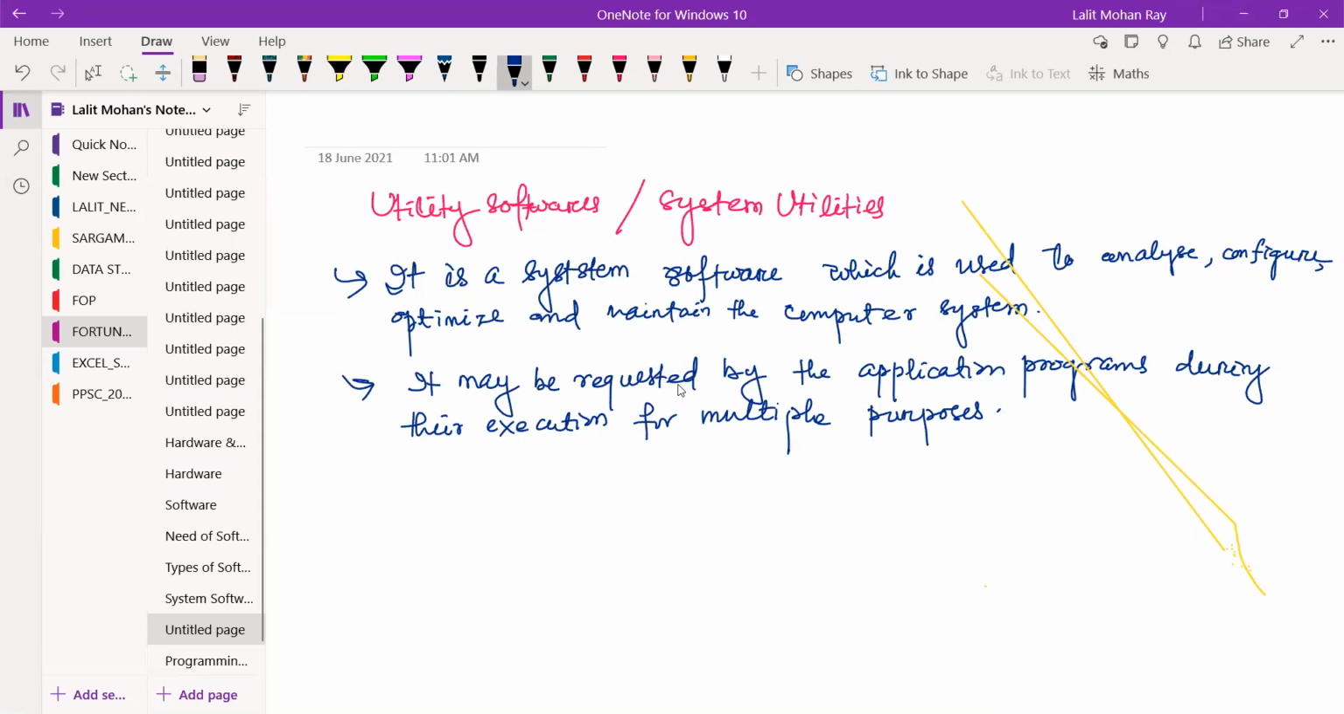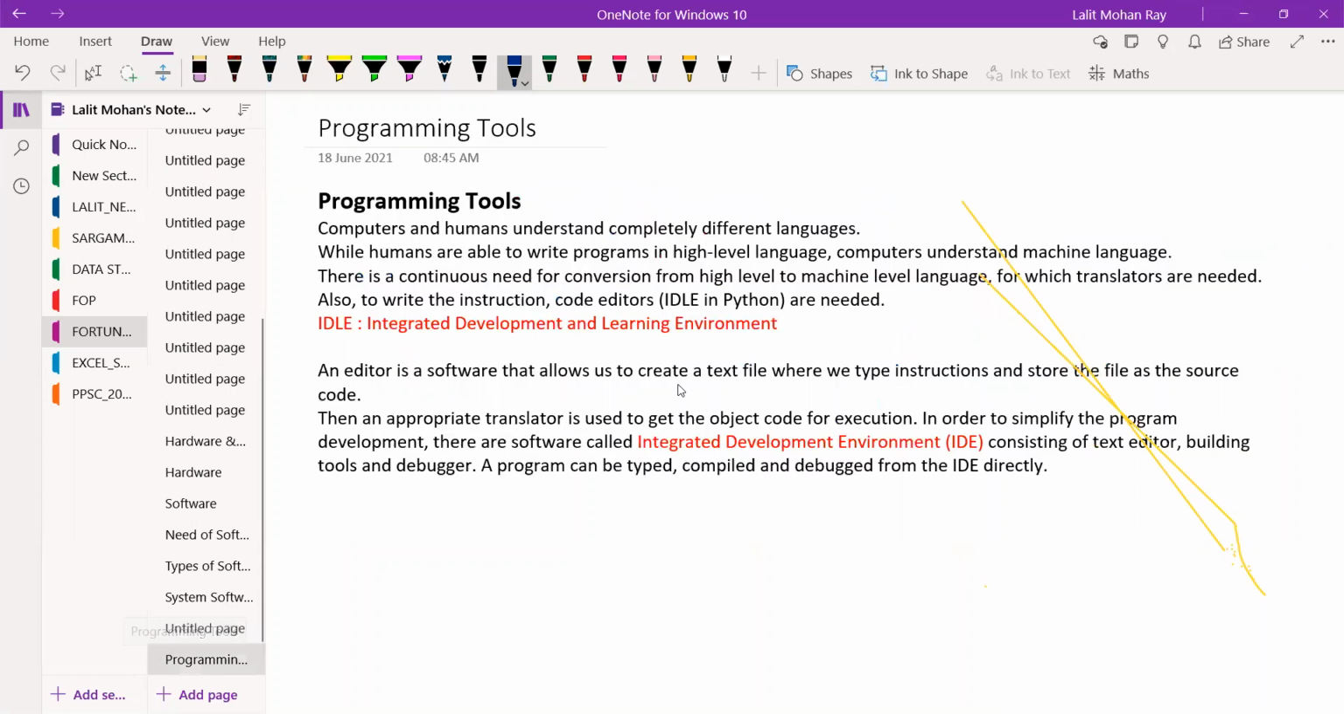Yes, sir. Any doubt? Yes, sir. Then some programming tools. Some programming tools. Yes, sir.